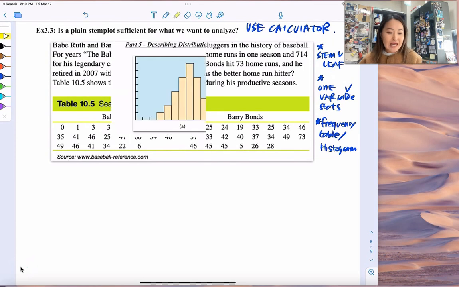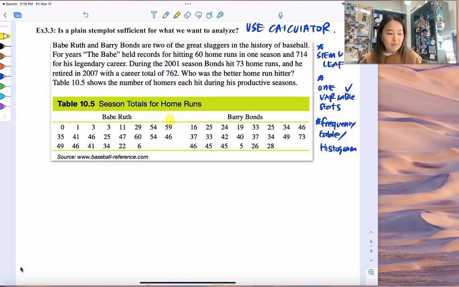We're going to learn how to do a couple of things. Of course, there are other ways that you can learn. We're going to learn how to do stem and leaf. We're going to learn how to do one variable statistics, and I'm going to show you a frequency table and a histogram. I may not show you stem and leaf, but we'll see if we get there. All right, so we're going to take this data.